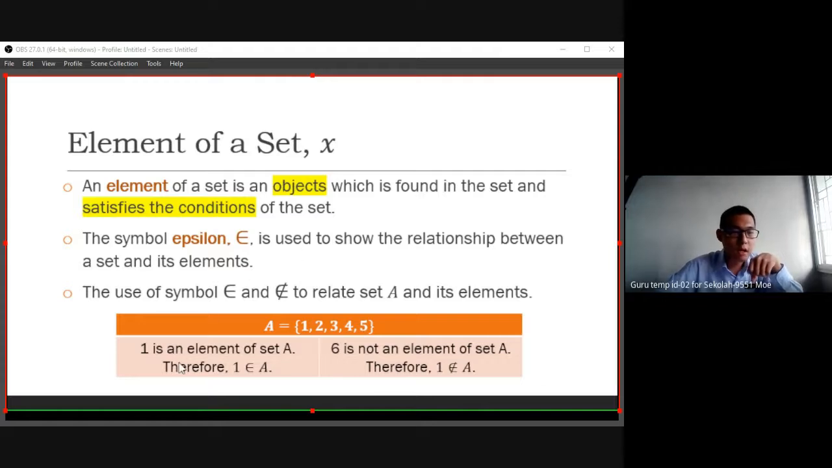So let's say we have set A involving the elements 1, 2, 3, 4, 5. These 5 elements. If you ask, is 1 an element of set A? Yes, 1 is an element of set A. In mathematical form, we write 1 with this symbol. This symbol we call epsilon. Epsilon means "is an element of".